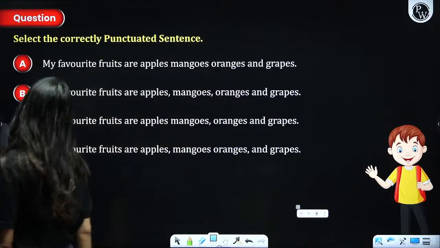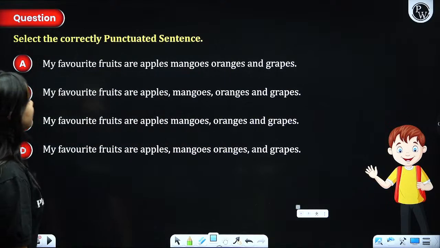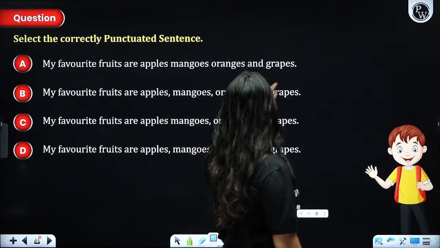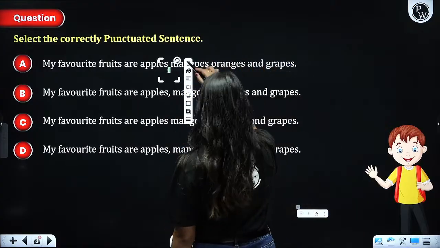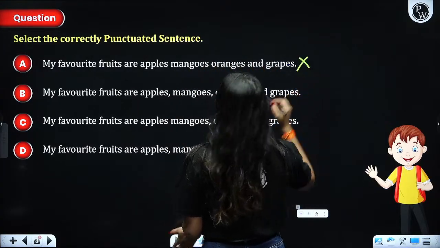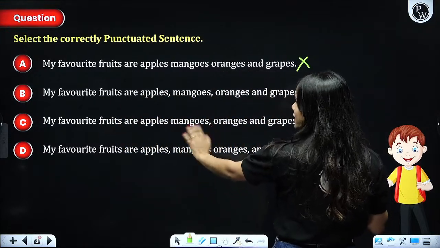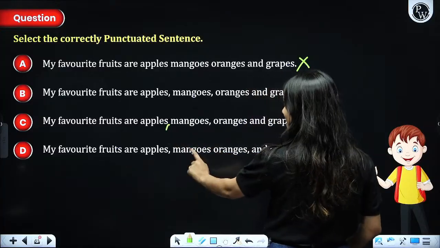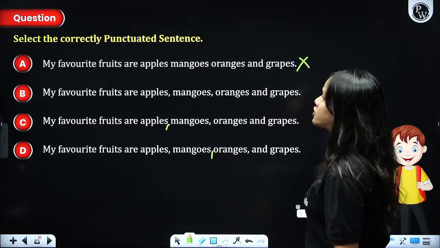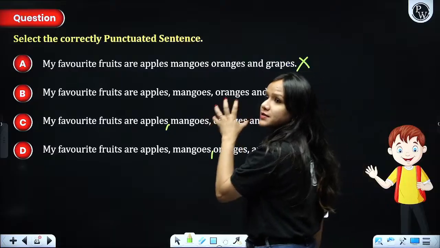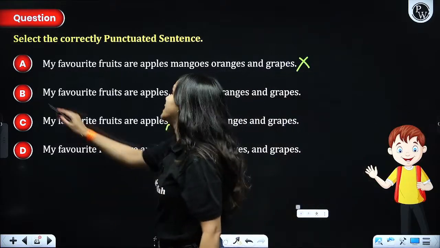Okay? Next. Select the correctly punctuated sentence. My favorite fruits are apples, mangoes, oranges, and no comma. No comma is there. So this is incorrect. My favorite fruits are apples, mangoes, oranges, and grapes. Apples, mangoes, and you don't have a comma. Comma is missing. Comma is also missing here. In a variety of fruits in a certain category. So this is the most appropriate answer to our question.